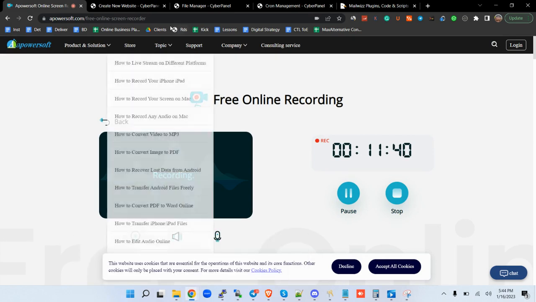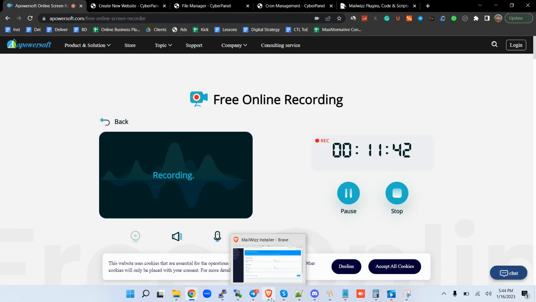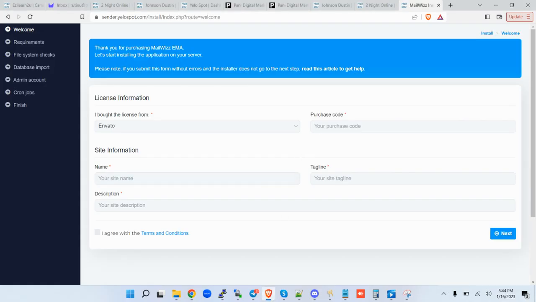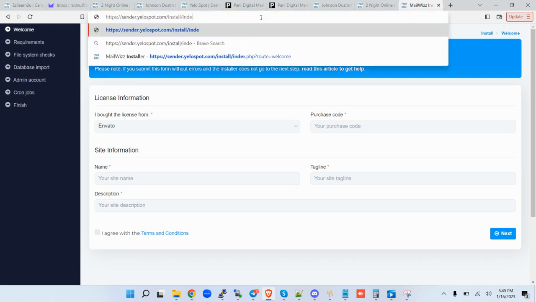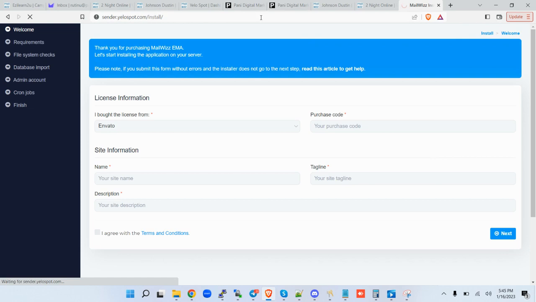All right, so here we are. If we come to our Brave, I use Brave browser. I've changed the subdomain. Instead of using mail, I've used sender, but the rest of the process remains the same. So this is how Mailwizz looks like when you add the install button here. So you just put install and then you hit enter, and then you get something of that kind.